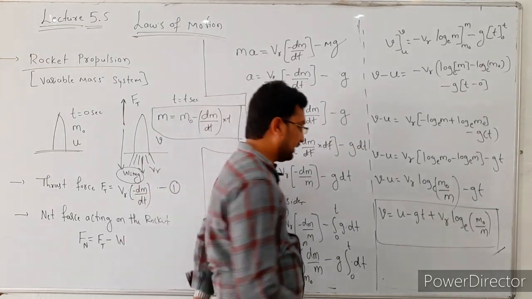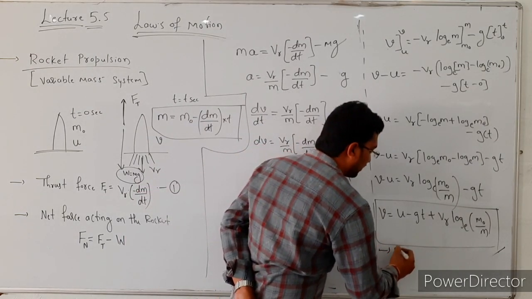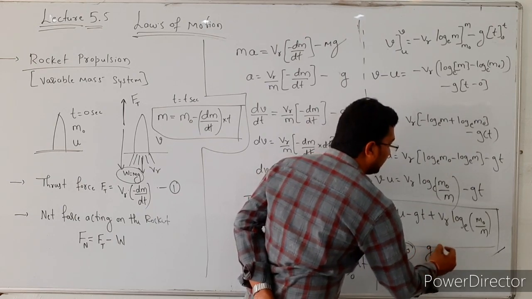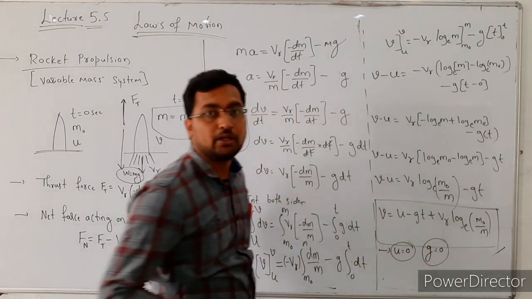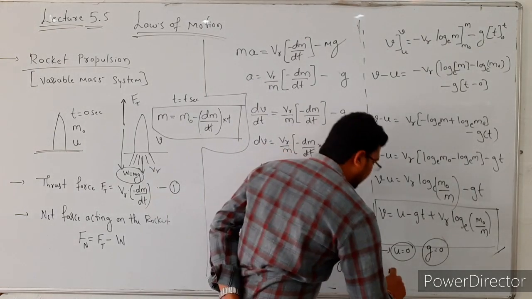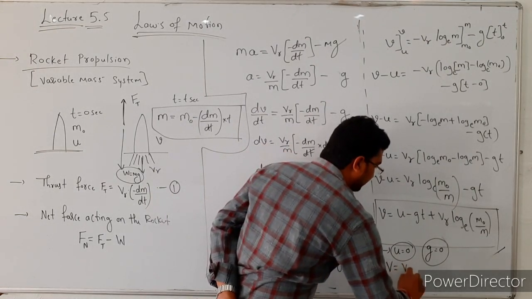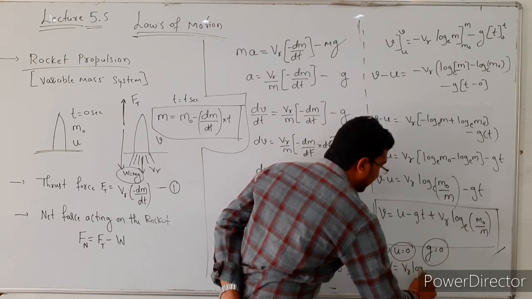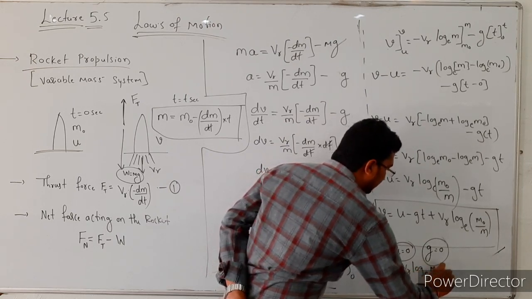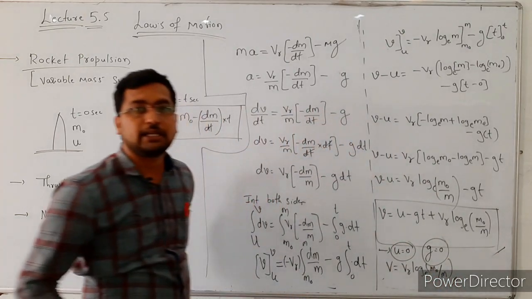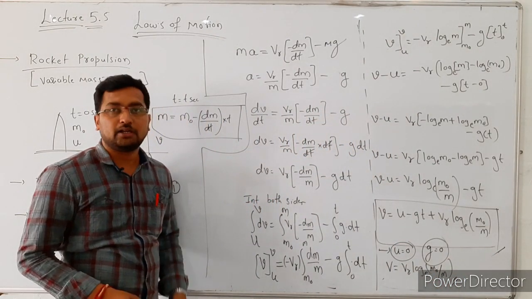In some cases the initial velocity of a rocket, that is u, is equal to 0, and in the absence of gravity, g is equal to 0. Then the velocity of that rocket is equal to v suffix r log base e m0 divided by m. So that is the velocity of the rocket.